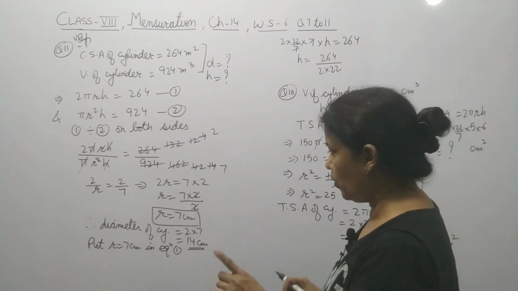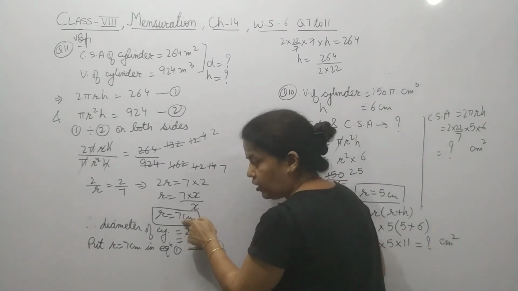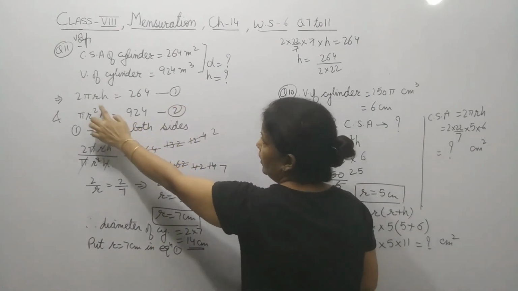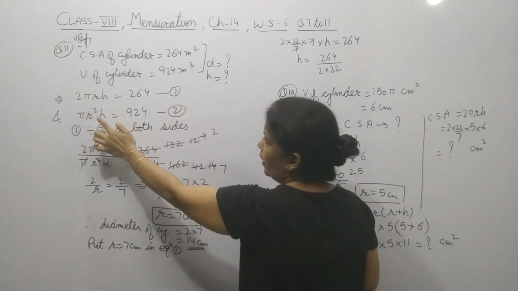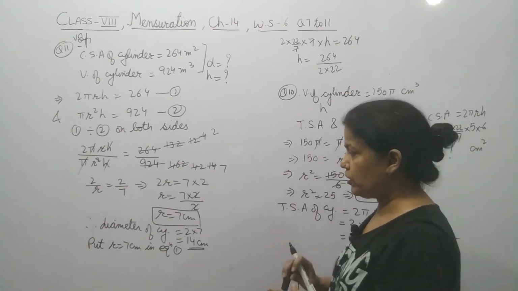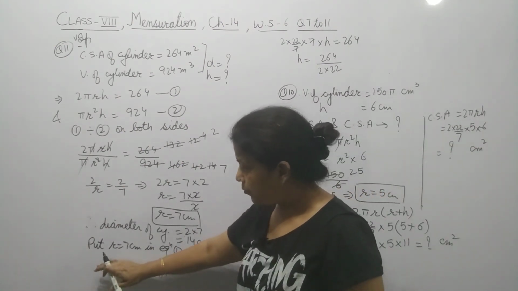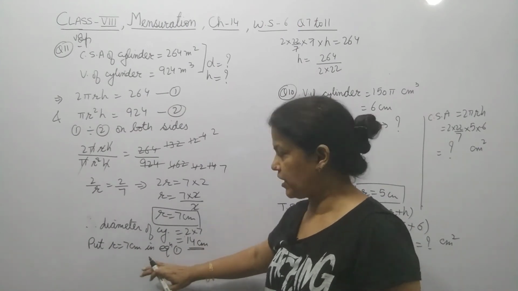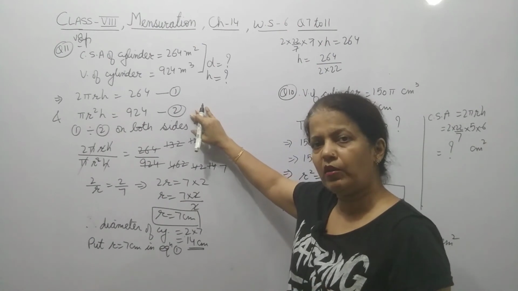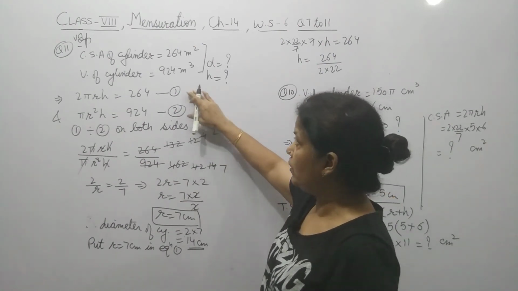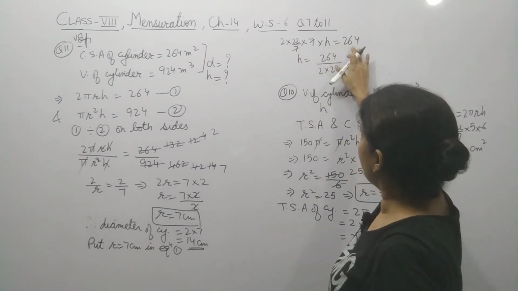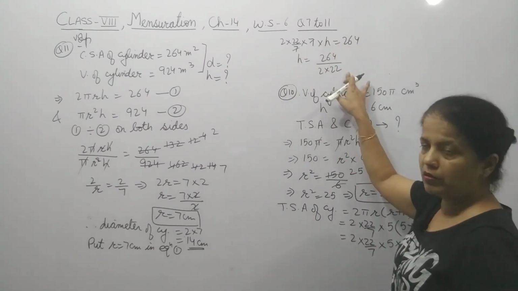Once again, you have got r. This r value, either you can put in equation 1 or equation 2 and then you will solve it. So what we have taken, put the value of r equal 7 centimeter in equation 1. If you put it in equation 2 also, then also you will get the right answer. So I have taken equation 1. So substitute the value in equation 1. So you will get this result.